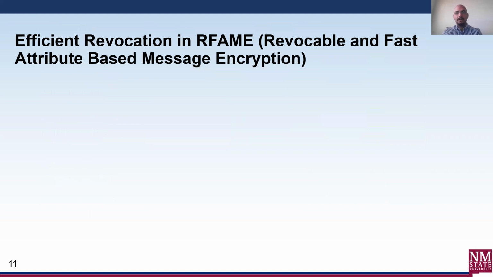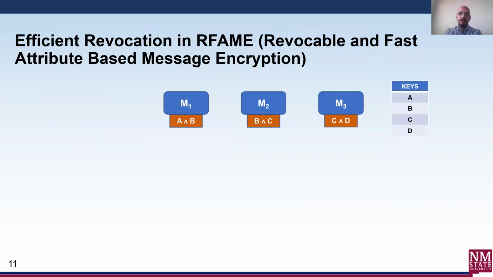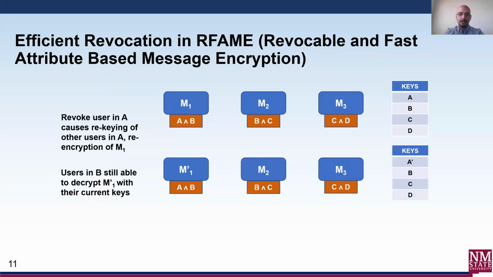The domino type effect outlined in the previous slide is avoided in the RFEM scheme. In RFEM, when a user is revoked from an attribute group and the message is re-encrypted with the new public key of the AIA, the attribute groups in the policy who were not revoked will still be able to decrypt the data with the original keys. This avoids the need to re-encrypt messages having policies with the revoked attribute group, here messages M2 and M3. But the re-encrypted data in M1 prime cannot be decrypted with the old keys of the revoked attribute group, or attribute group users in A.